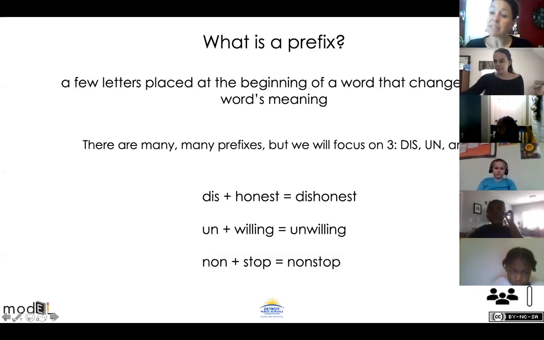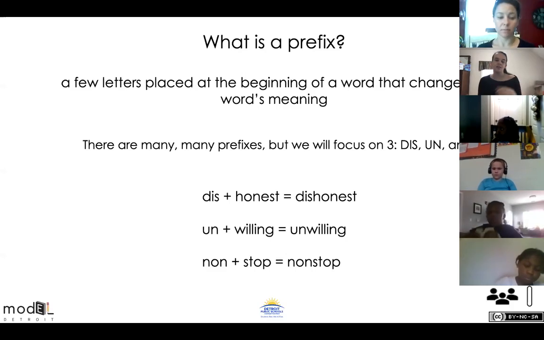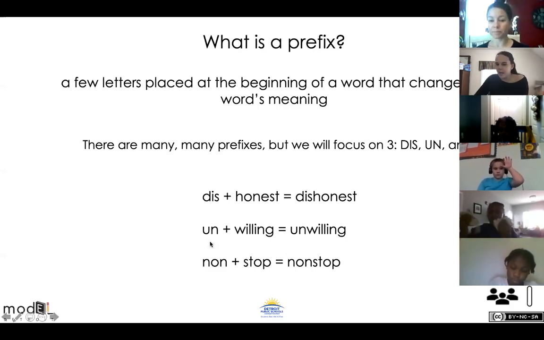So friends, honest means to tell the truth. Dis means not to. So when you put it together, it means not to tell the truth. Do you see how we changed the meaning of that word? We changed it from honest to dishonest. Those words mean different things. Let's look at the second one. We have un and willing. Which one of those is the base word? Un or willing? Briella?